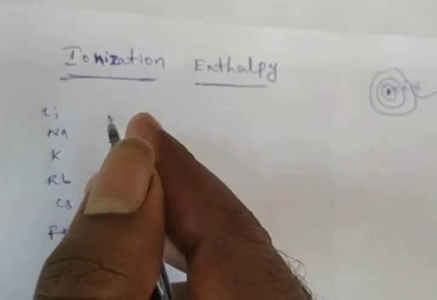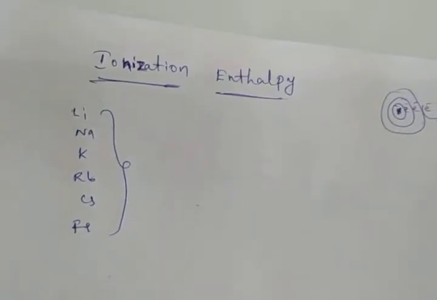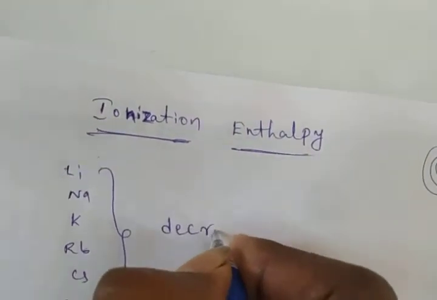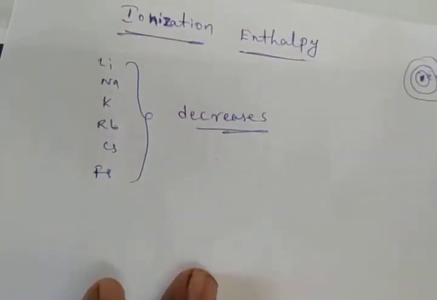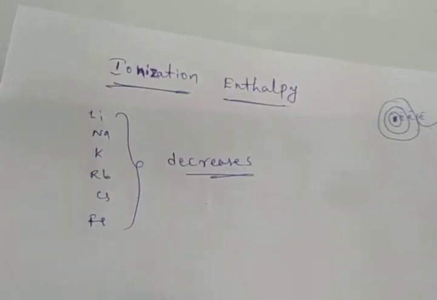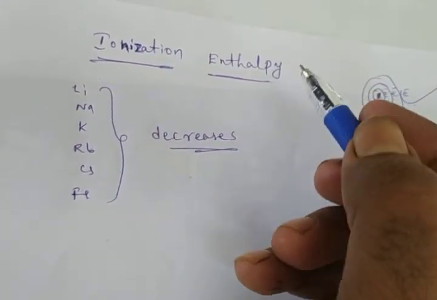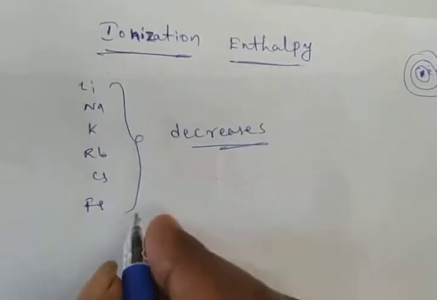What happens? Within the group, ionization enthalpy values decrease. What is the ionization enthalpy? The amount of energy required to remove one electron from the outermost shell is called ionization energy.